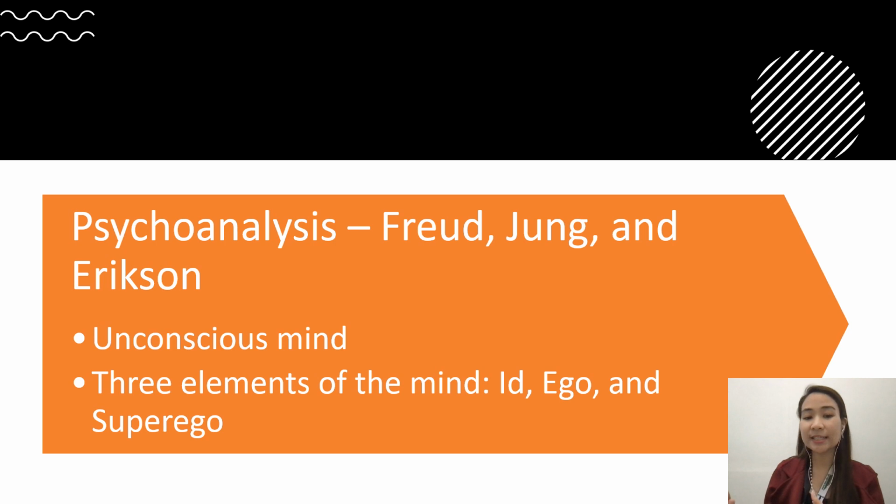Just to give you an example of how the id, ego, and superego work, I keep on giving this example: if, for example, you're thirsty, the first thing that comes into your mind is to look for water, and that will give you pleasure at that time. That pleasure feeling that you wanted water is what we call the id.